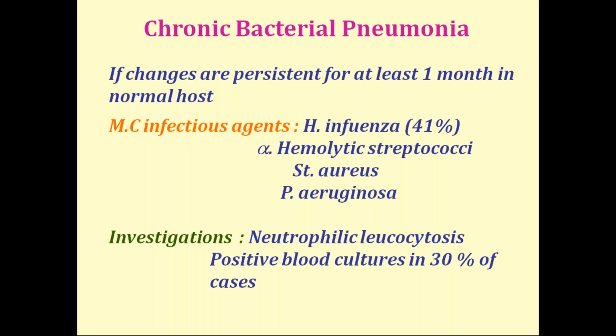So when do you call it chronic pneumonia? If the changes are persistent for at least one month in a normal host, then you will call it chronic pneumonia. The most common infectious agents causing chronic pneumonias are H. influenzae, hemolytic streptococcus, Staph aureus, and Pseudomonas. On investigation, you will see leukocytosis, that is, the total count is increased with neutrophilic predominance, and blood cultures will be positive.